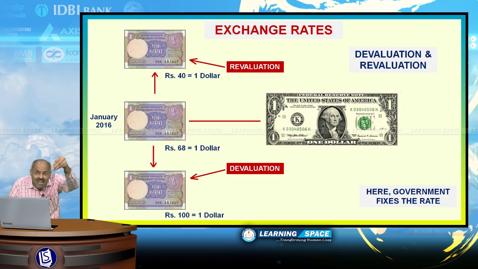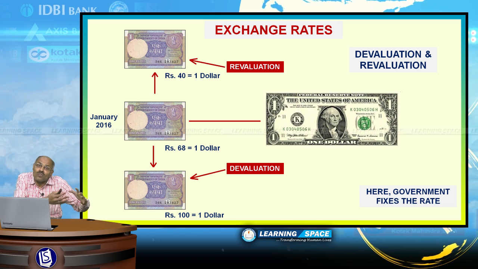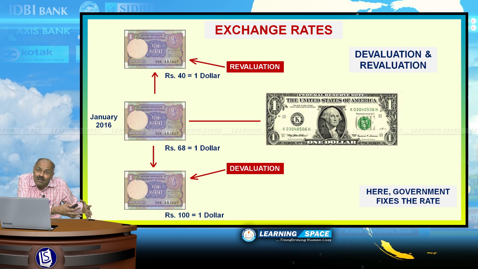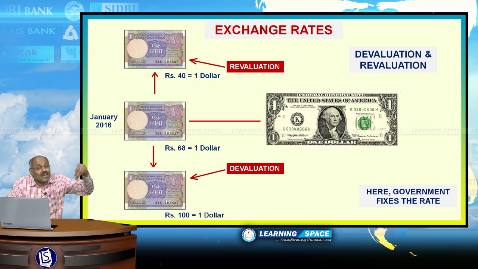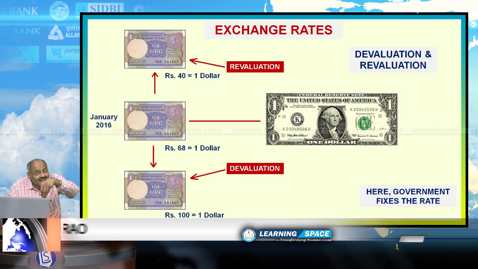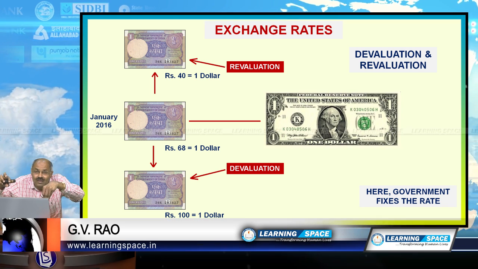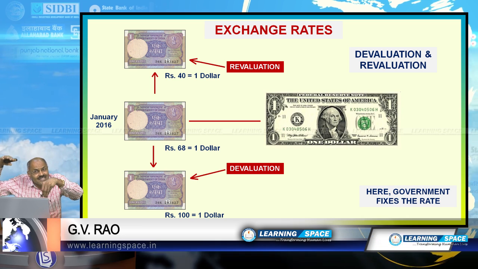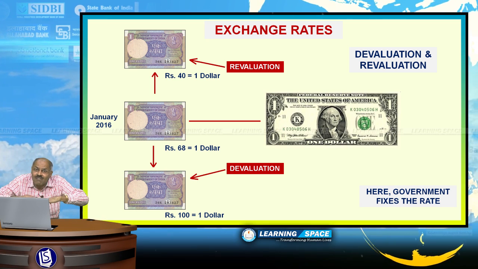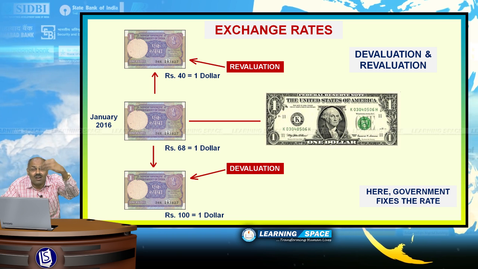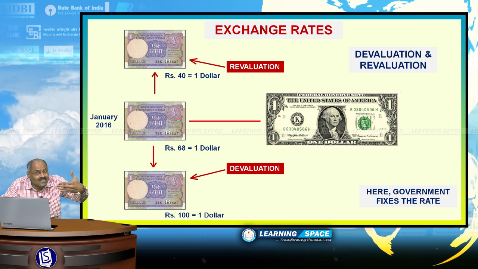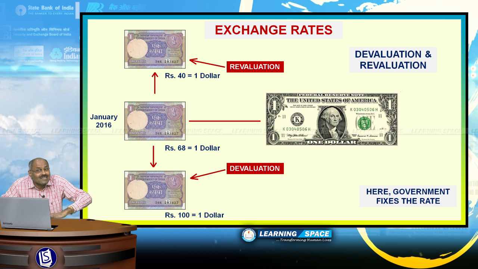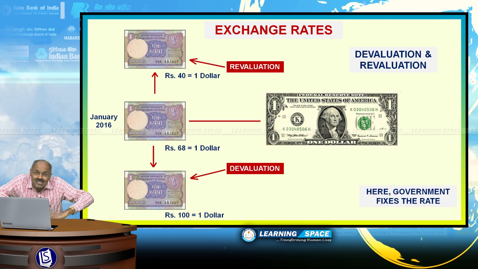Look at the next one, revaluation and devaluation. We have so far discussed depreciation and appreciation, which depend on market forces. But if you look at the fixing of the rate of currency by the government itself, what China has done recently, China devalued the currency. If the government is interfering and fixing the value of currency, that is a devaluation or revaluation. Today it is rupees 68 and tomorrow government fixes it at rupees 100 per $1. That is the devaluation of currency by government.